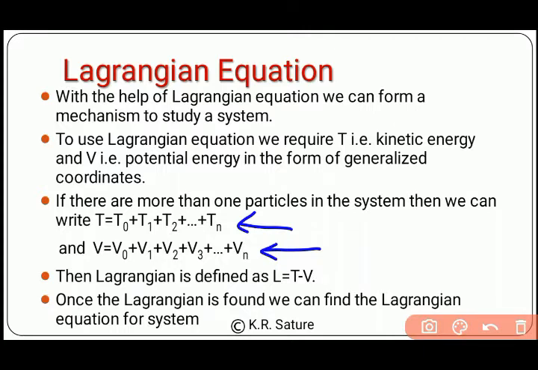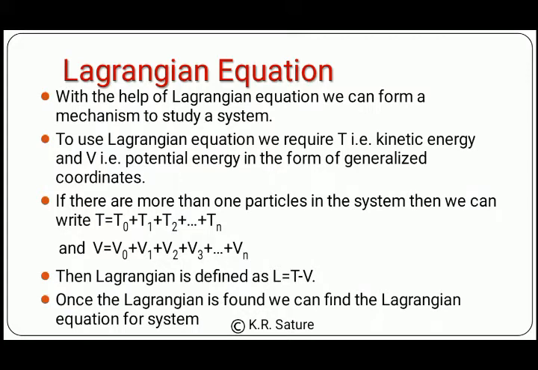Then we can define the Lagrangian, that is T minus V, for that system. Once we have the Lagrangian, we can put it in the Lagrangian equation and find the equation for that system. So this is the mechanism to solve any problem of a system with the help of the Lagrangian equation.